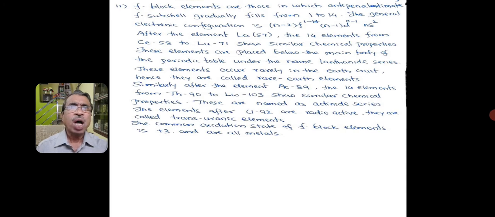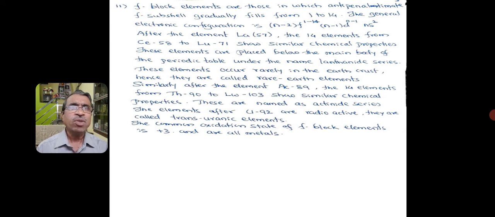F block elements are those in which the antepenultimate f subshell gradually fills from 1 to 14. Antepenultimate means last but two. The general electronic configuration is (n-2)f1 to 14, (n-1)d0 to 1 and ns2.